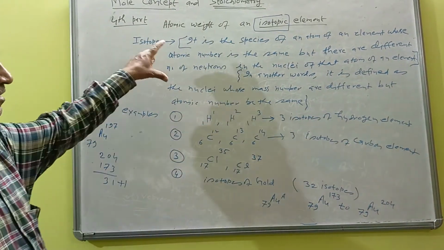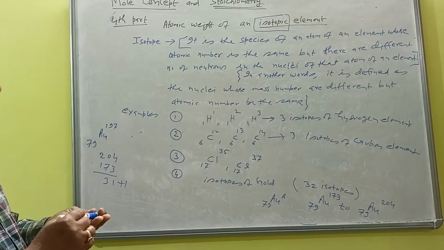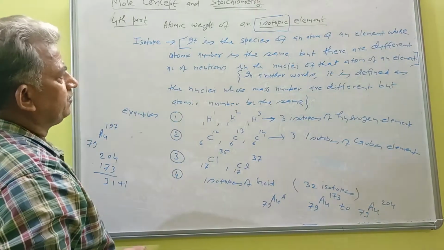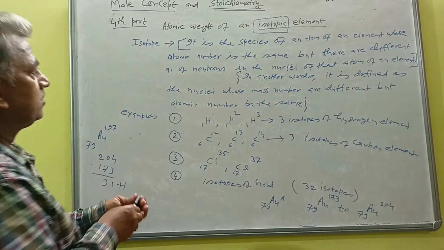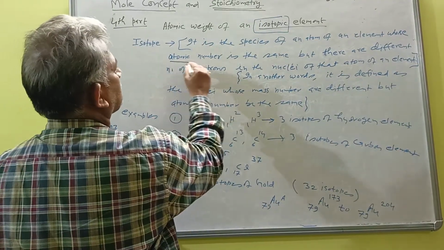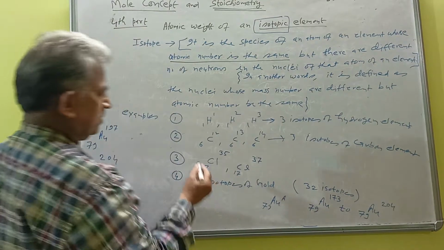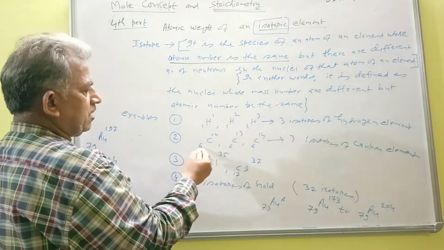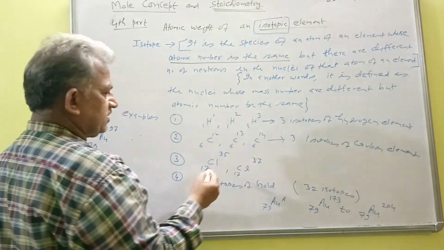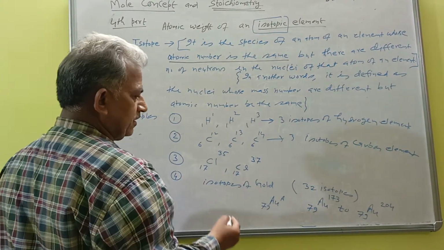Just see the analysis. In all the examples, the atomic number is the same. In the first example, atomic number 1, 1, 1. Here atomic number is the same, 6, 6, 6. Here 17.